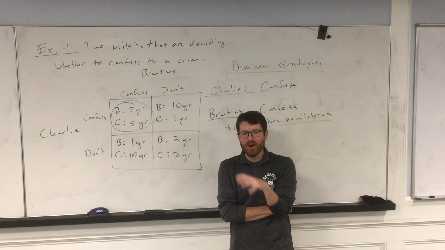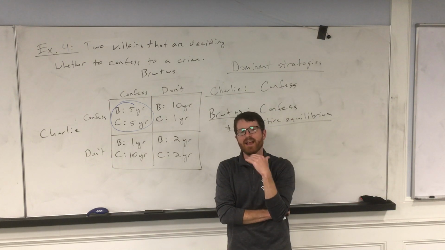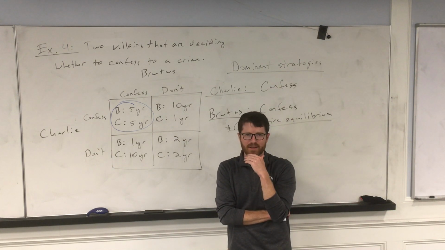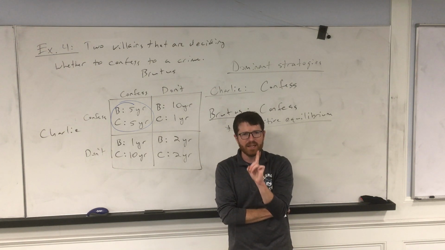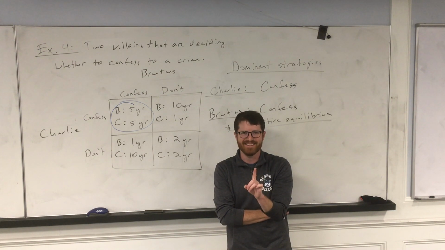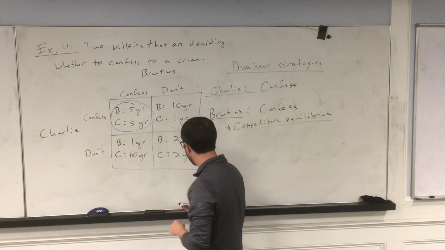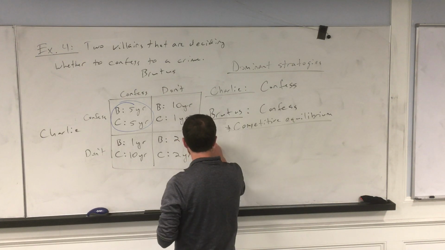So basically they're in a scenario where they have to trust the other one. This is like setting prices for those two gas stations. If they agree to set a high price, they have to trust that the other one will stick to it. But this is going to be even harder because this is clearly a one-shot game. It's only going to happen one time. So do you trust the other person or not? Okay? This is called a prisoner's dilemma scenario.